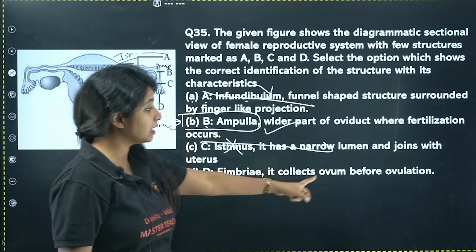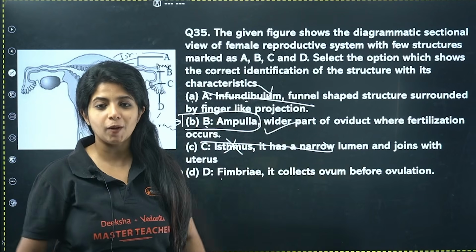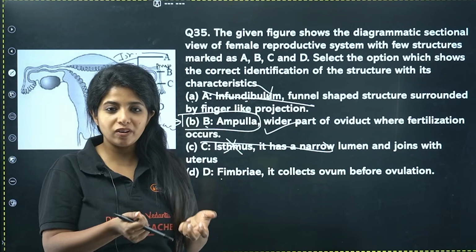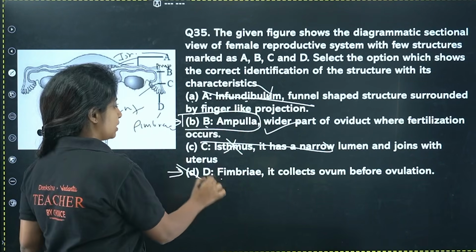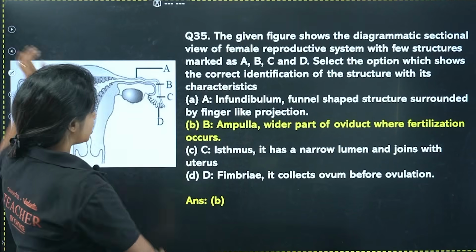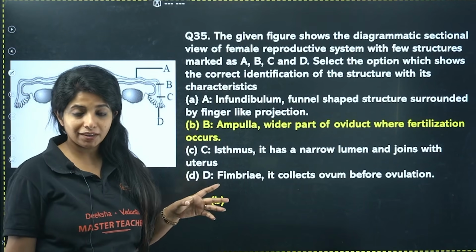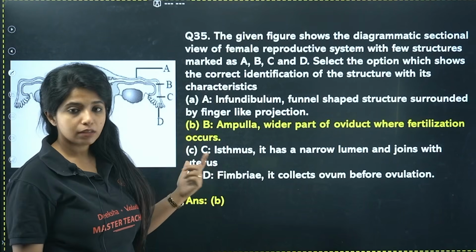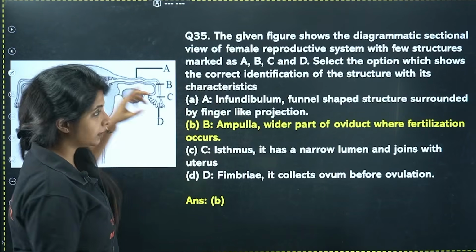Now fimbriae, it collects the ovum before ovulation. No, ovulation has to happen, then only the ovum will be there to be collected. So basically this is also wrong. The only option that is correct is B. Got it? In this manner you save time. So label them first, then only go ahead.